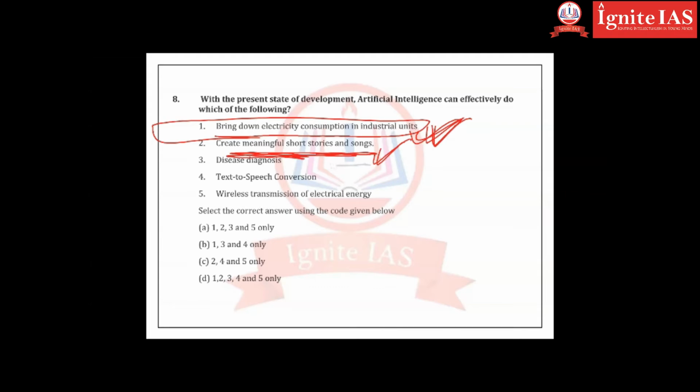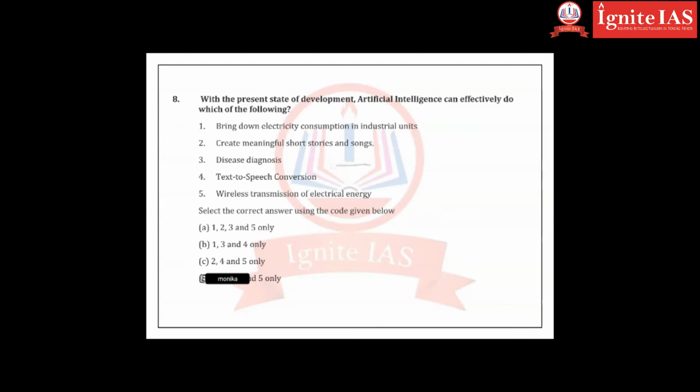You can create songs. You can ask Alexa to sing a song. She will sing for you. She will tell a story. Diseases diagnosis, correct. You are predicting the cancer before it is going to occur. And who is going to predict that? Computer is going to predict. But this is a threat actually. Artificial intelligence is a threat.